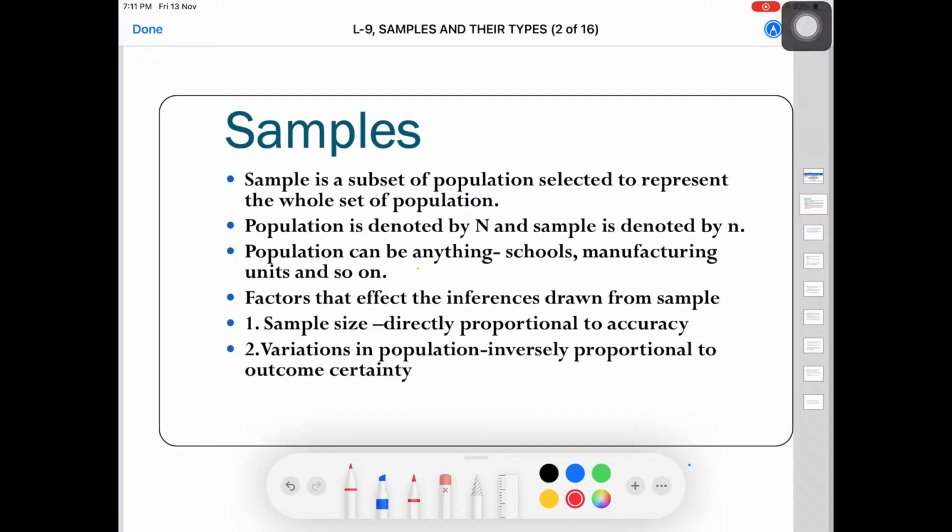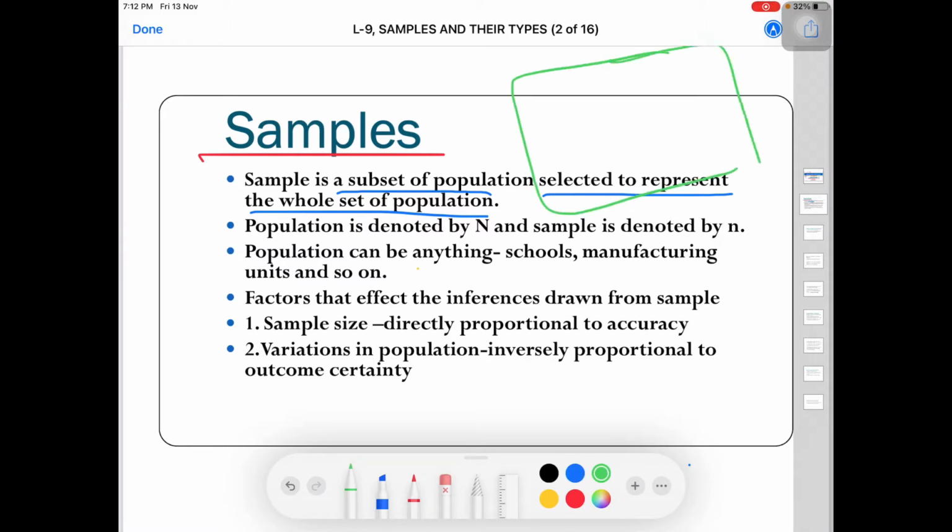The first question is, what is sample? Sample is a subset of population selected to represent the whole set of population. So here you have one population. This population can be anything. It can be schools, it can be books, anything.